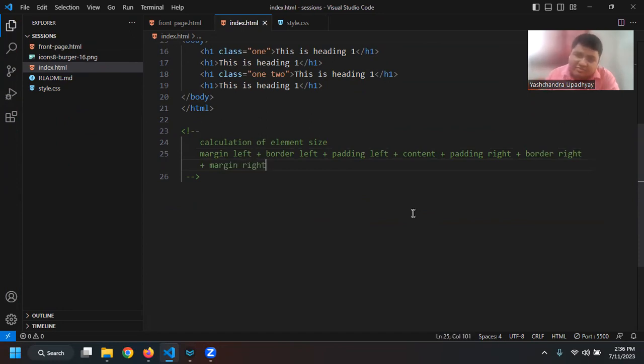And the same will be for height. So I will say this is the width of the element. Right. The same can be done for the height.